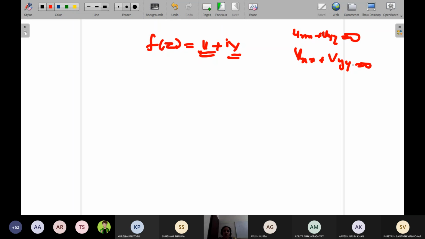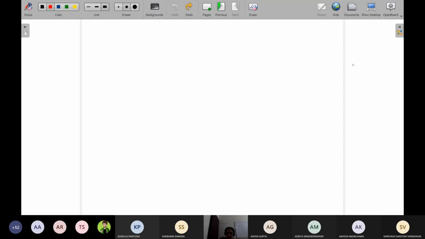So this is your first property. We will try to prove this also, because sometimes the proofs are also asked. So just write down, let f of z be equal to u plus iv.